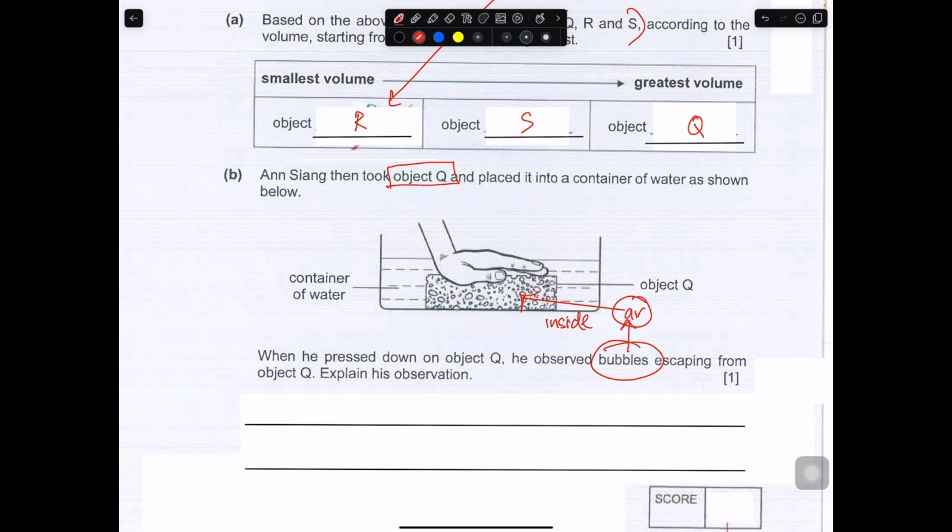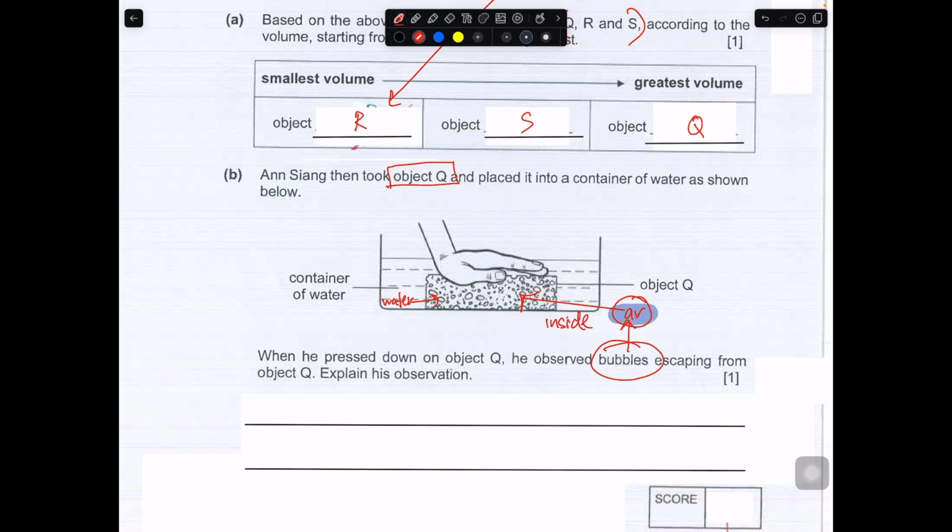Okay, so when he pressed out the bubbles, actually water enters in. Water enters into the object. So explain this observation. The observation that we are really explaining is about the air bubbles.